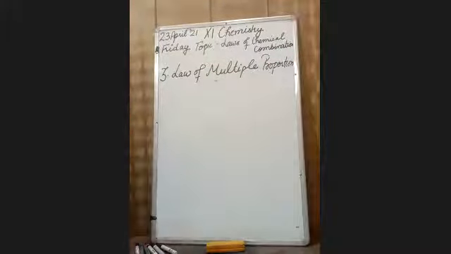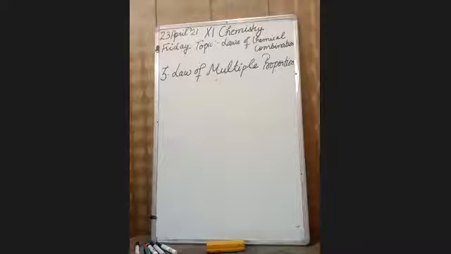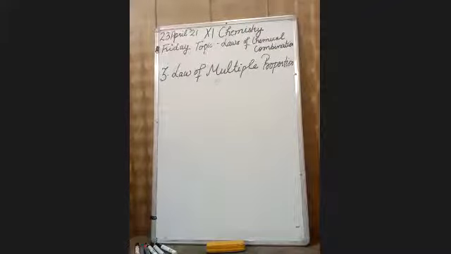Law of multiple proportion. This law was given by John Dalton. The first law was given by Lavoisier. The second law, the law of definite proportion, was given by whom? Okay, which law are we taking? Sorry, it is the law of constant proportion. It was given by Proust, and the law of multiple proportion was given by John Dalton.